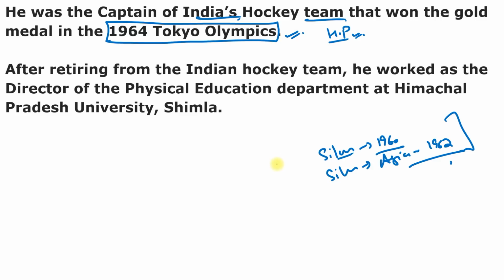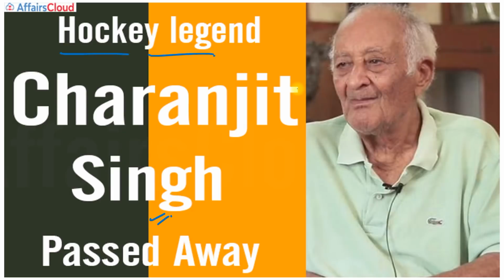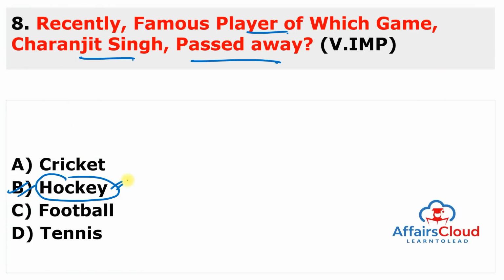Even the government of India has honored him with the Padma Shri in 1964 in sports, and also the Arjuna Award in 1964 for hockey. And after retiring from the Indian hockey team, he worked as the director of the physical education department at Himachal Pradesh University Shimla, because he belongs to Himachal Pradesh. So remember the profession, hockey. Remember the name of the player, Charanjit Singh, and also the state, Himachal Pradesh.